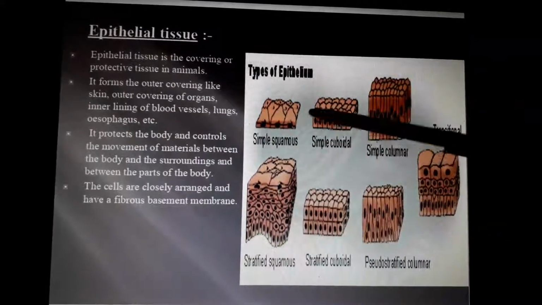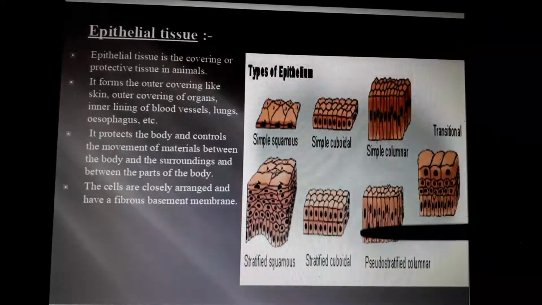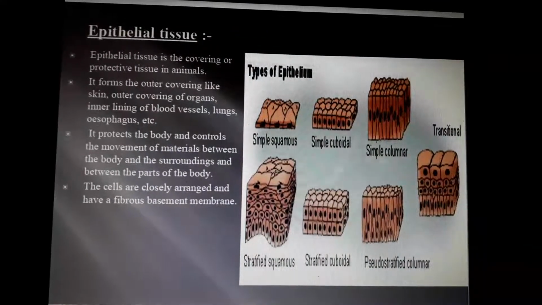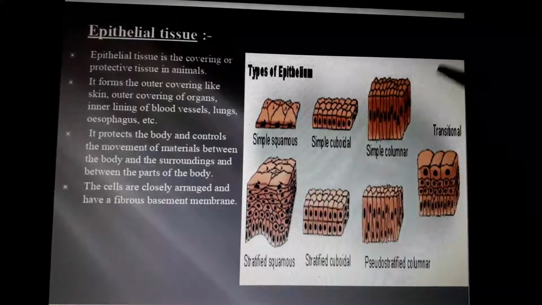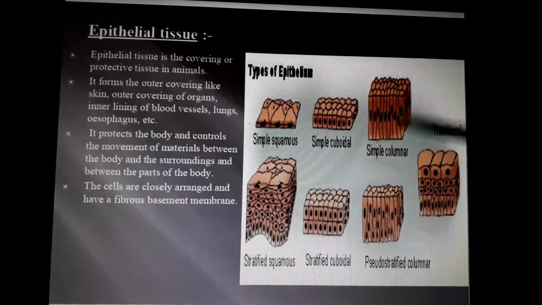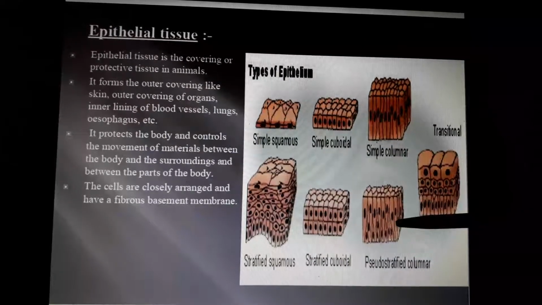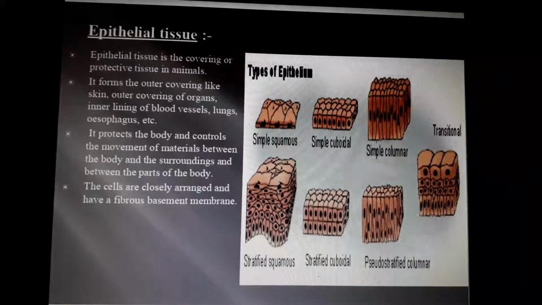Simple cuboidal means it looks like a cube, and stratified cuboidal means a mixture of many cuboidal tissues. Simple columnar means the shape of that tissue is like columns. Pseudostratified columnar means a mixture, a lot of simple columnar cells packed together. Transitional, a mixture of all these three things.